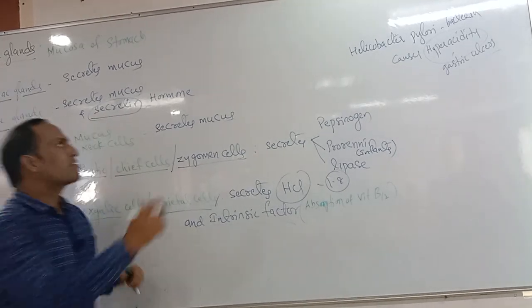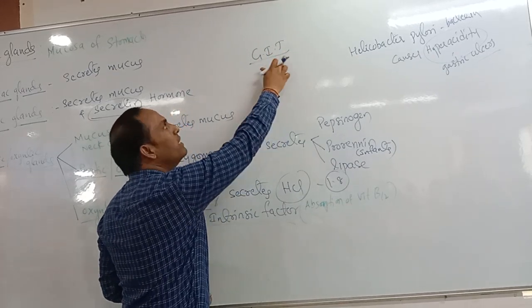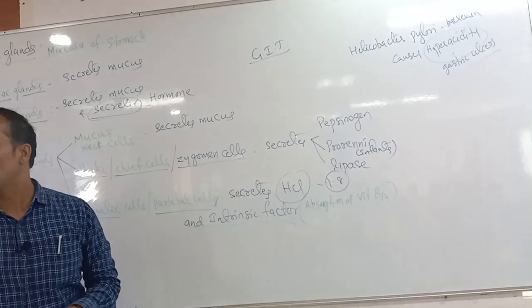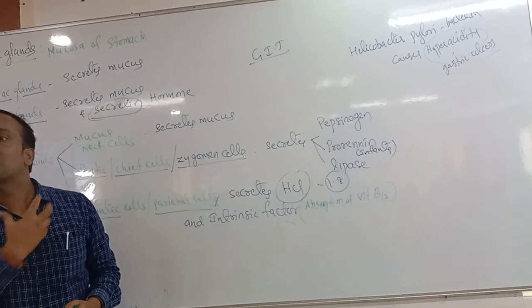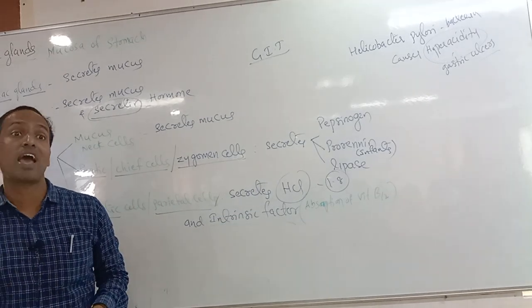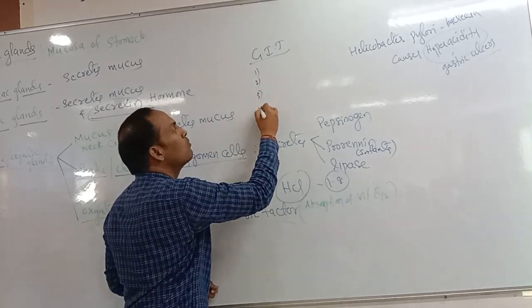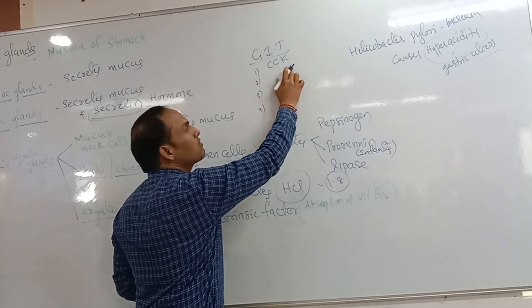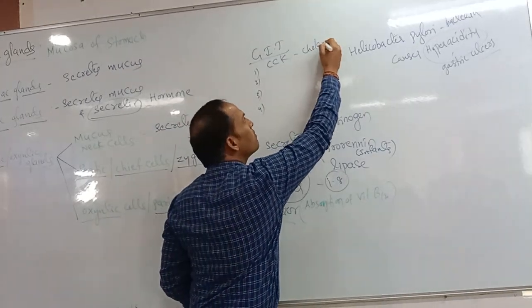Do you know our gastrointestinal tract, GIT? I think you are learning this before the NEET examination. Gastro means stomach, and intestine means intestine. How many different types of hormones does the gastrointestinal tract secrete? Four different types of hormones. The first is CCK, full form cholecystokinin.